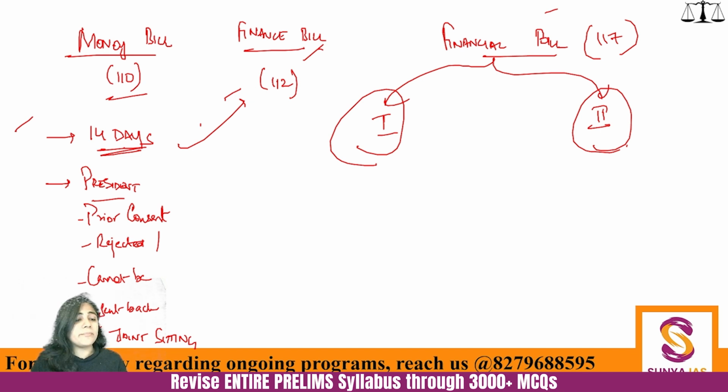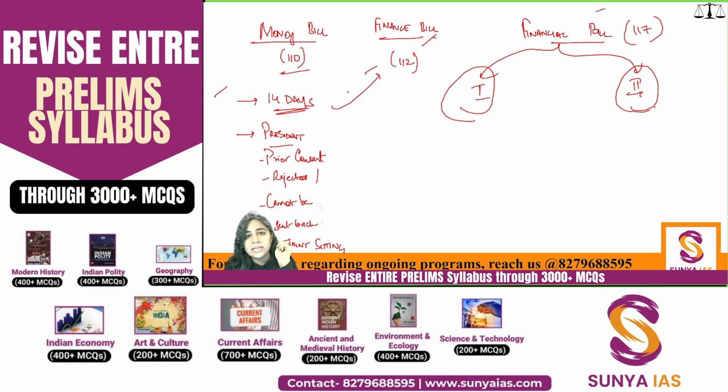But in both of them, you do not need the certification of the Speaker to certify that this is a money bill. What is the major power of the Speaker? The Speaker will decide whether a bill is a money bill or not. The Aadhaar debate was regarding that, right? The Speaker said that the Aadhaar bill is a money bill. So here, whether 1 or 2, there is no role of the Speaker in identifying whether it is a financial bill or not.